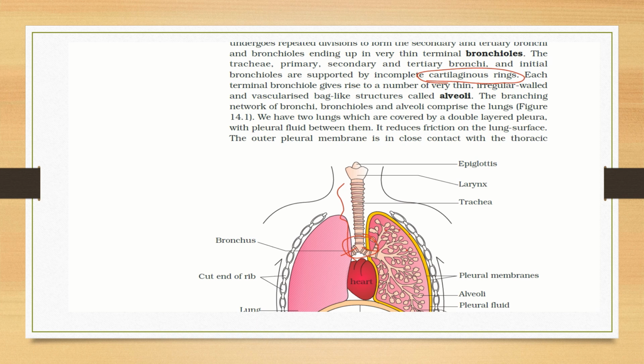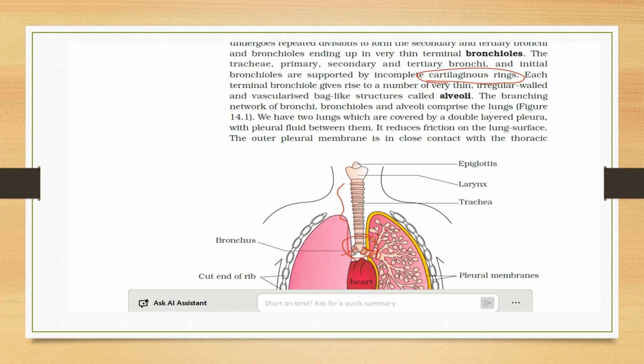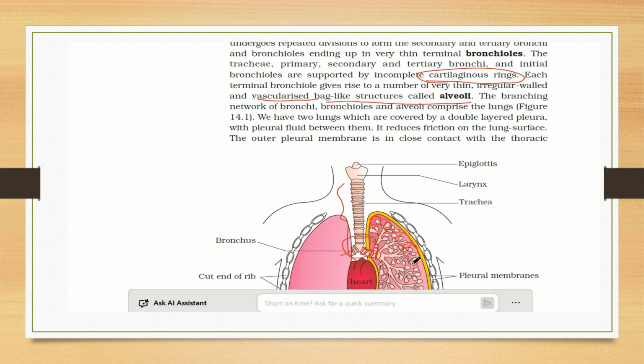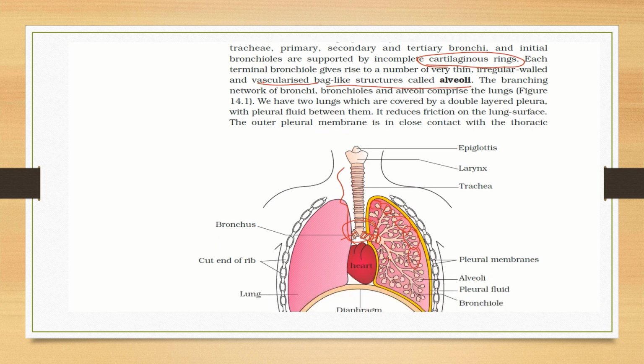Okay, so they are all supported by bronchi and bronchioles, and by cartilaginous rings. Each terminal bronchiole gives rise to very thin, irregular-walled, vascularized, bag-like structures called alveoli. What you are seeing here are all vascularized bag-like structures called alveoli. The branching network of bronchi, bronchioles, and alveoli comprises the lungs.